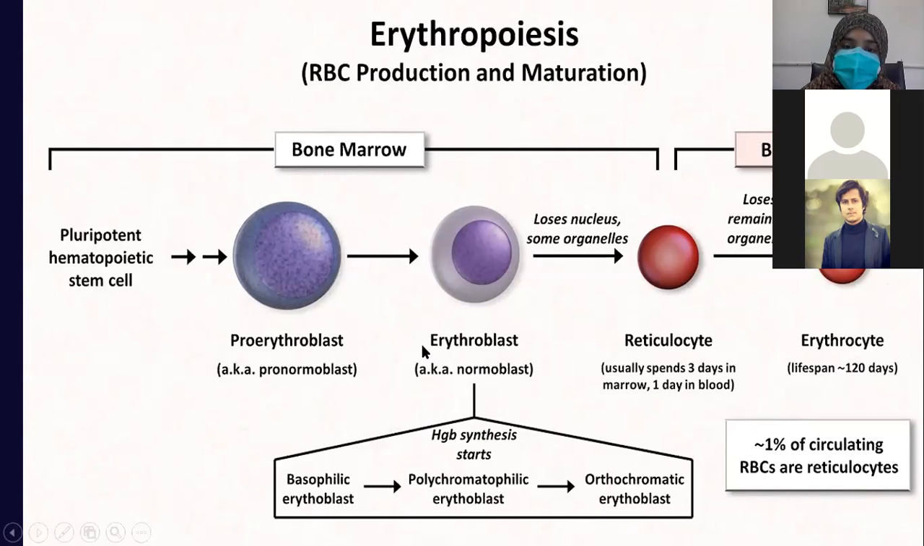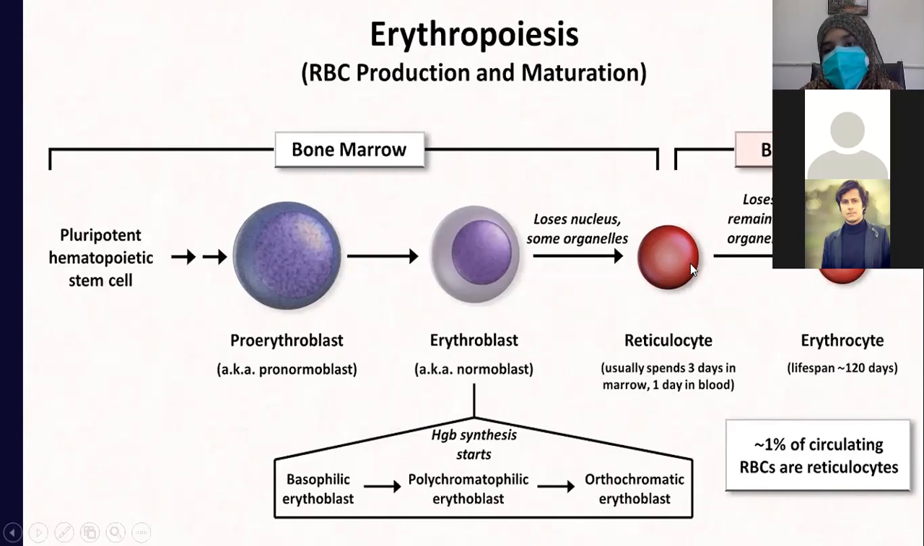So looking back again, the pluripotent hematopoietic stem cell gives rise to proerythroblast, which is also called pronormoblast. It forms erythroblast, which is also called normoblast. Erythroblast loses its nucleus to form reticulocyte. Reticulocyte spends 3 to 4 days in bone marrow, and when they leave bone marrow, they spend 1 more day inside the blood, and then they lose the remaining organelles and become erythrocytes.